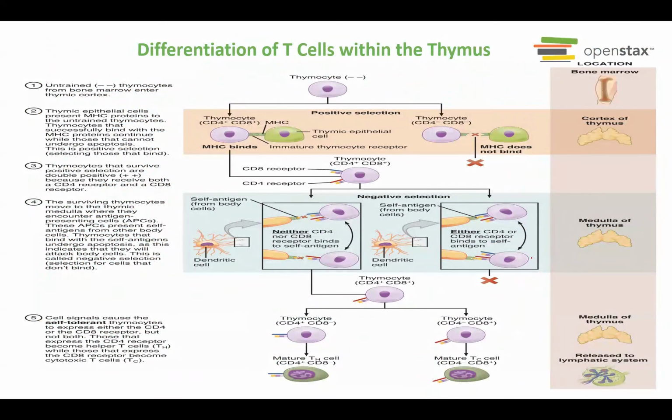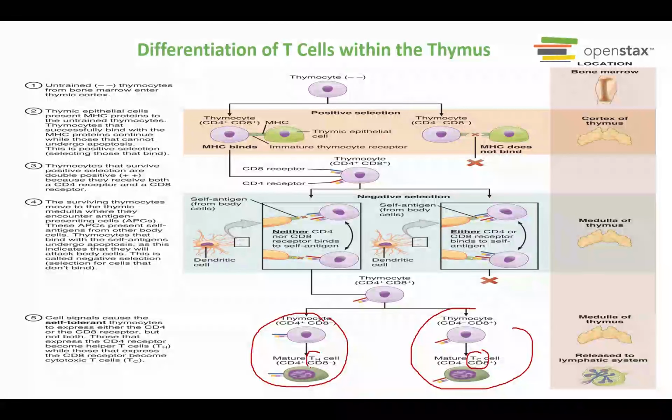This is just showing us the differentiation of T cell within the thymus. Then it will create two types of T cell, which are the T helper, CD4, and the T cytotoxic or TC, CD8. So we have TC cell and we have T helper.